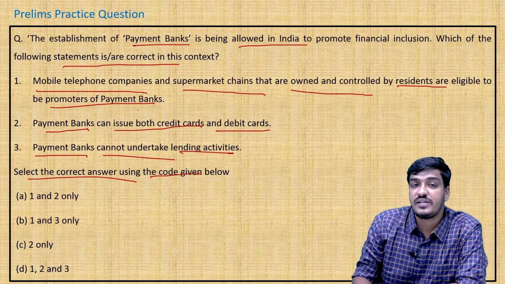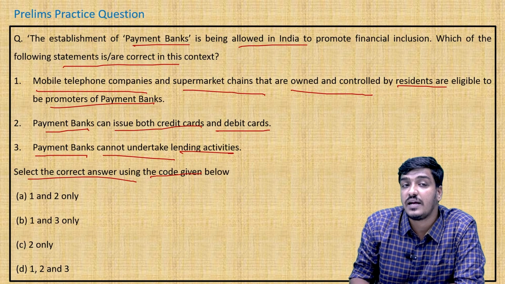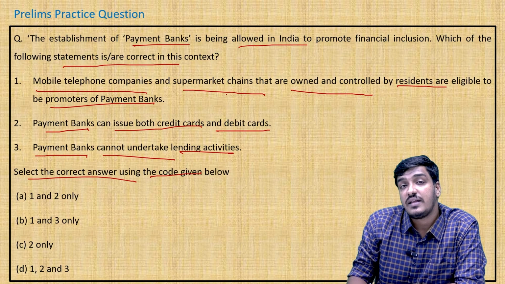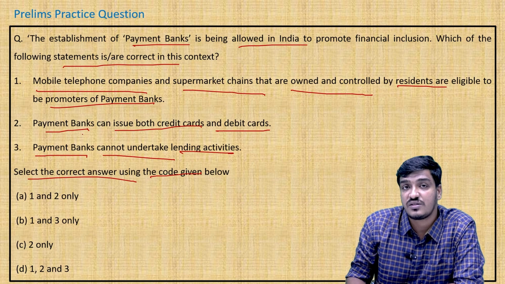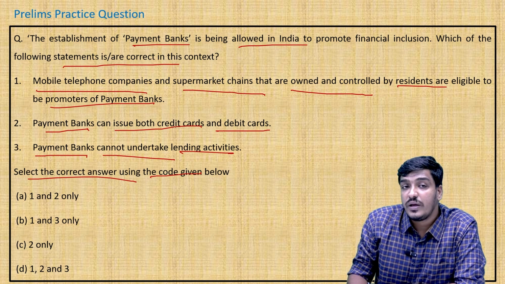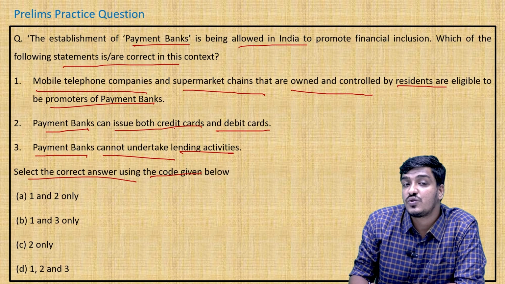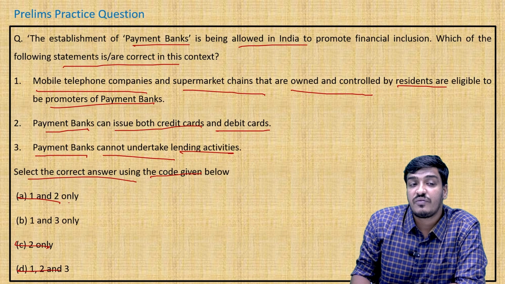The first statement was correct because a resident can become a promoter of these payment banks, and the mobile telephone companies and supermarket chains that are owned and controlled by residents are also eligible to become promoters of this bank. And the second statement, as we discussed in the morning session, payment banks cannot issue credit cards. By knowing that it cannot issue credit cards to stakeholders, we can easily eliminate the second statement from the options, and arrive at the answer that 1 and 3 are correct.